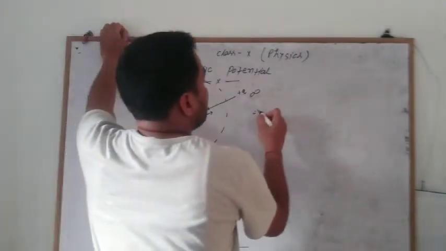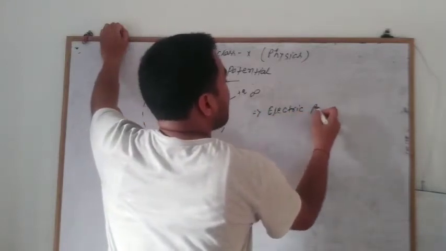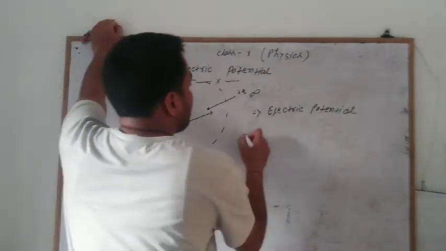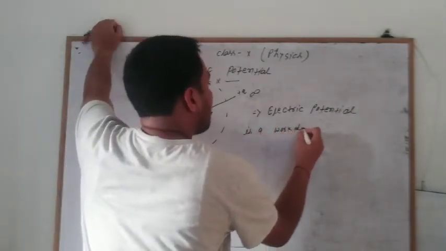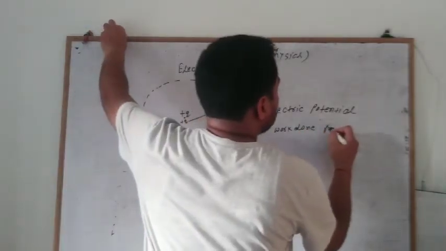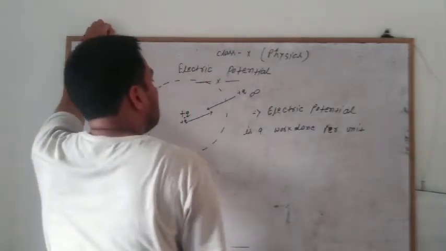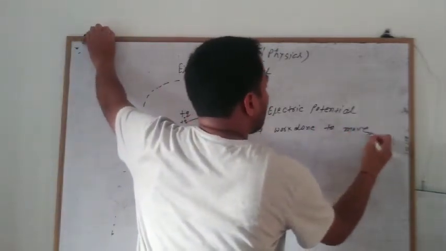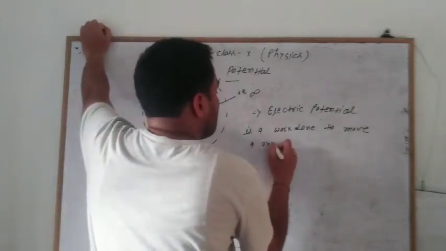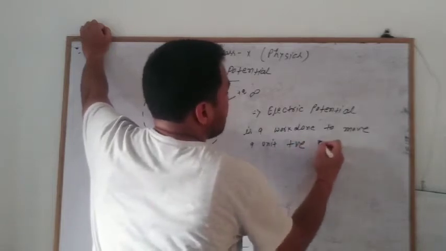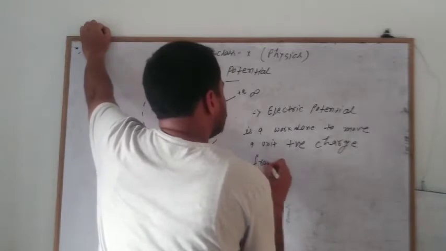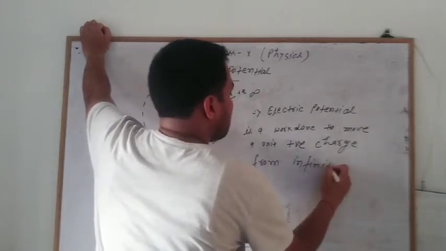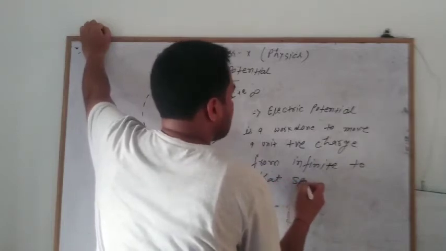So electric potential, we can write that electric potential is a work done per unit, work done to move a unit positive charge from infinite to that specific point.